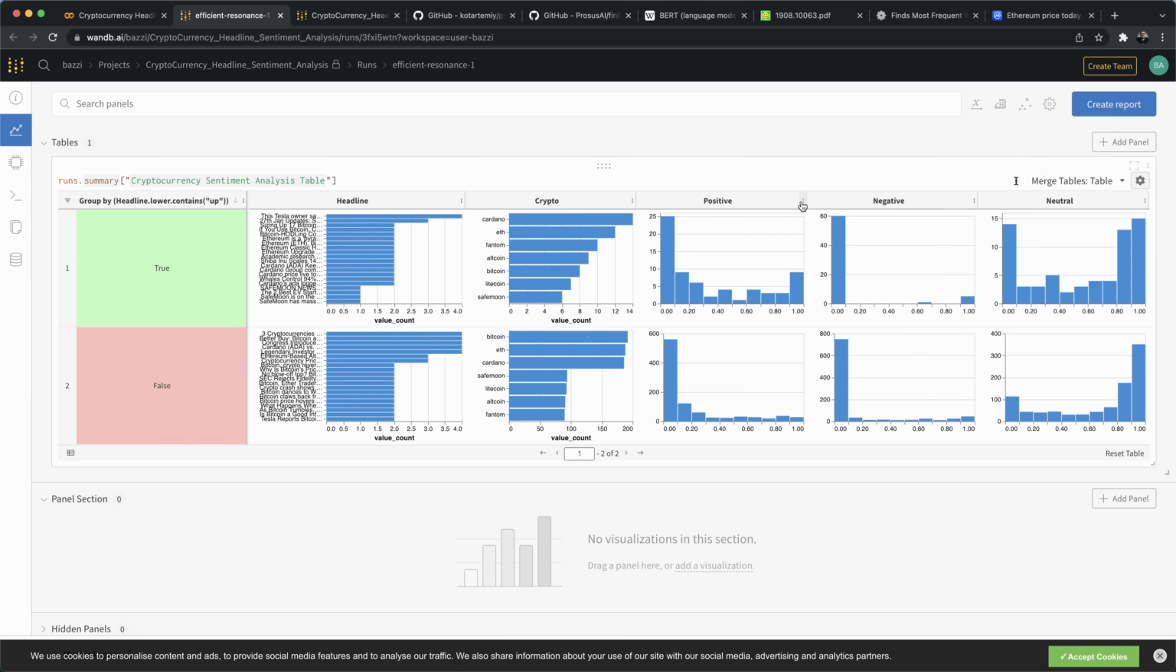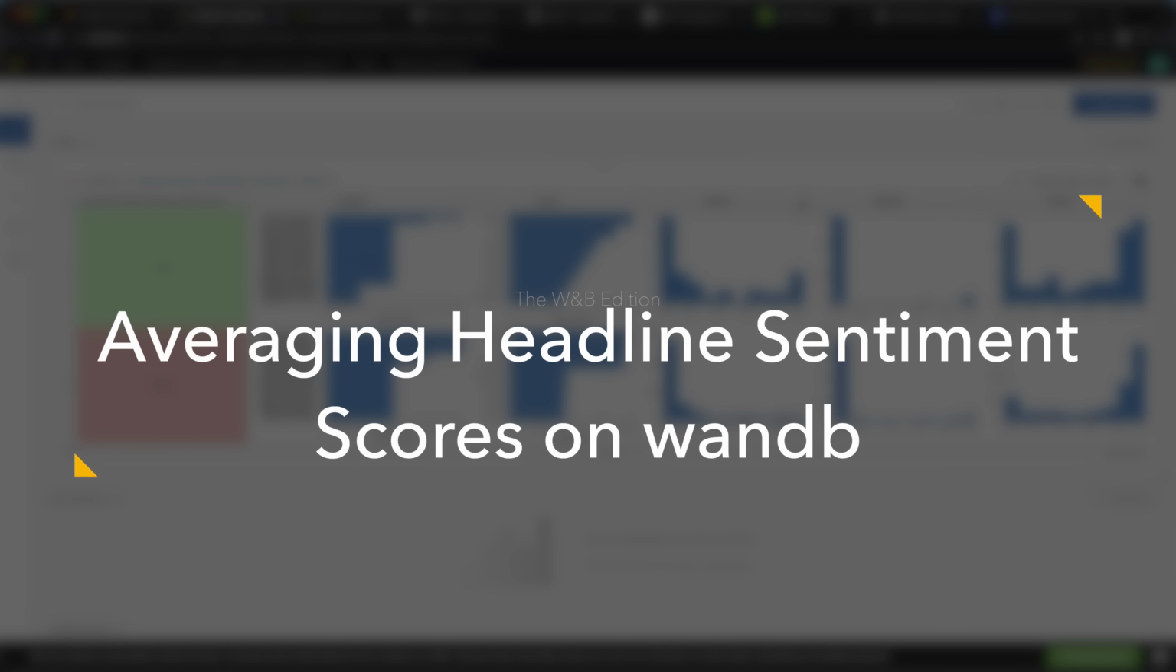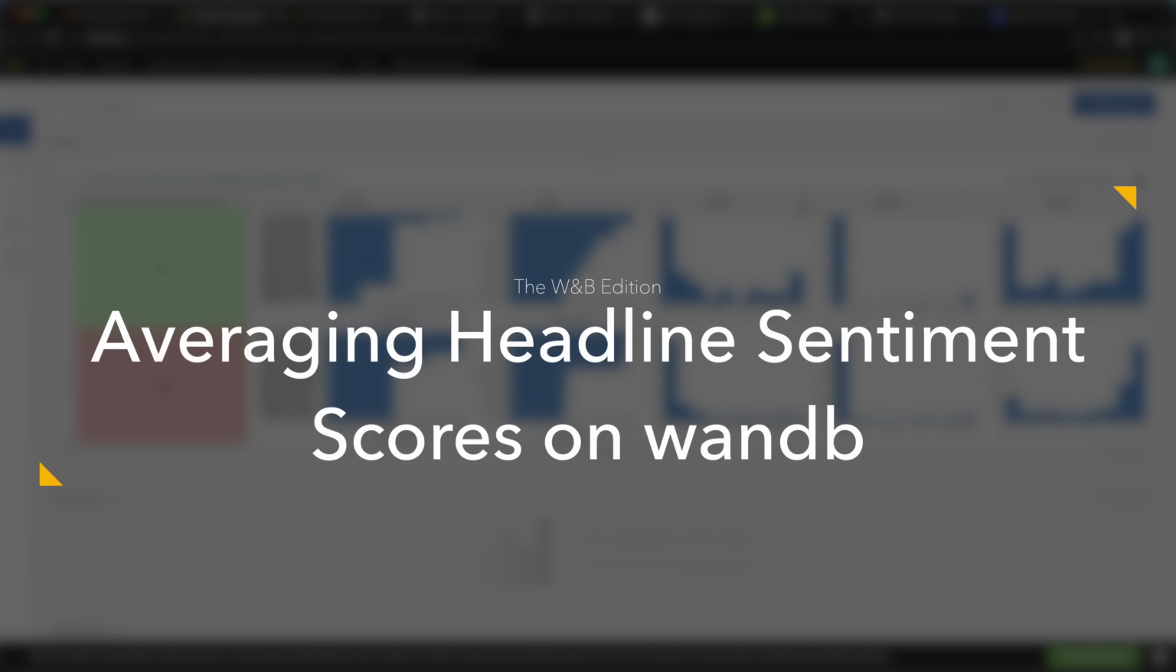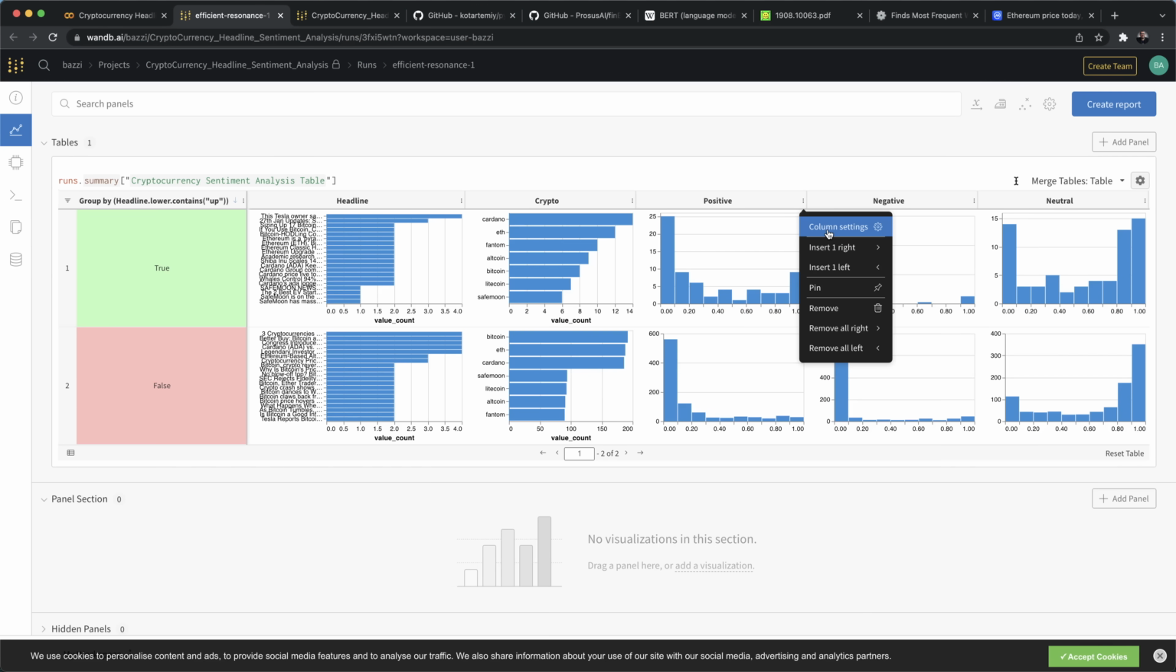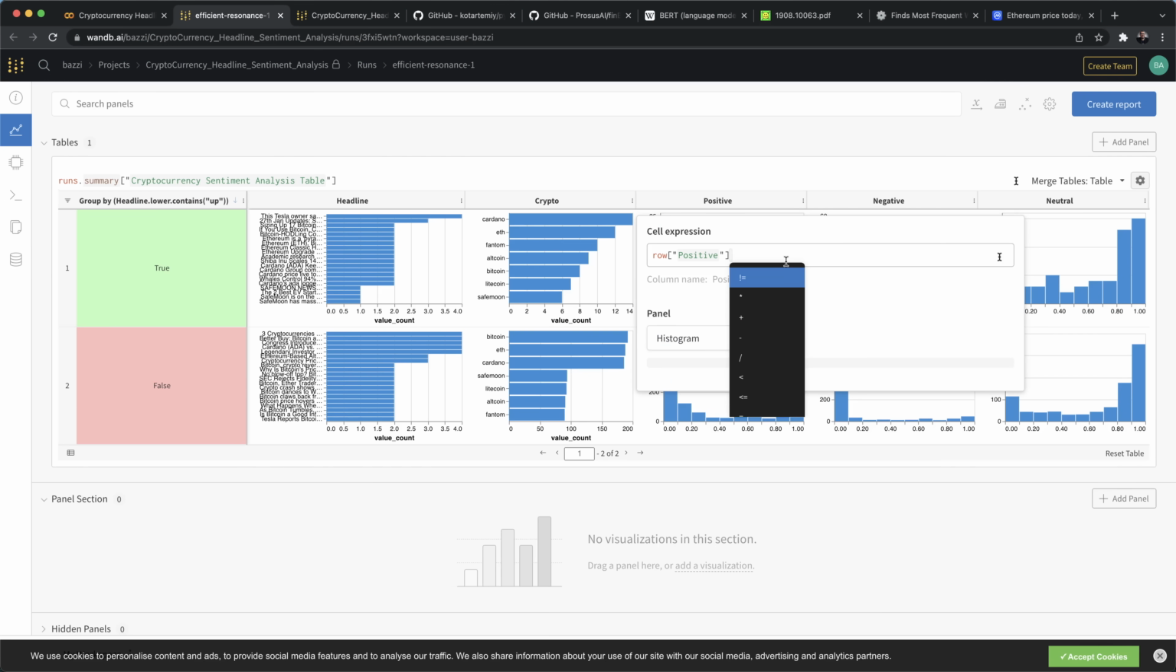Now, in case you're mixed up with histograms, you don't like histograms, and you'd prefer just a hard number, just one number that summarizes all this histogram, you can perform an average, let's say.